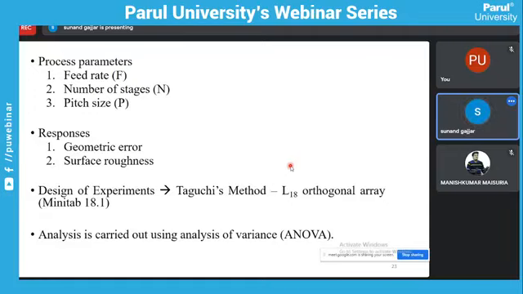For this process, we use Taguchi's method for DOE, design of experiments, in which an L18 orthogonal array is used. This is done in Minitab 18.1 software.